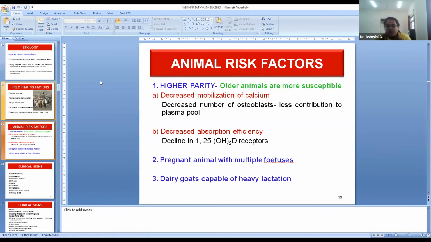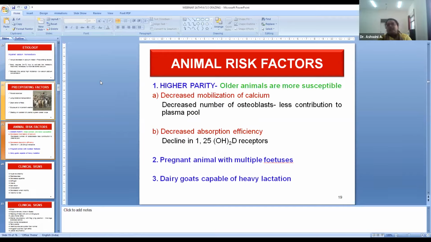Vitamin D3, or 1,25-dihydroxycholecalciferol, is essential. It should act on the intestine for the absorption of calcium. But these receptors go on declining as age advances. So it is less common in primiparous animals, but as the parity advances, the incidence of hypocalcemia is more.